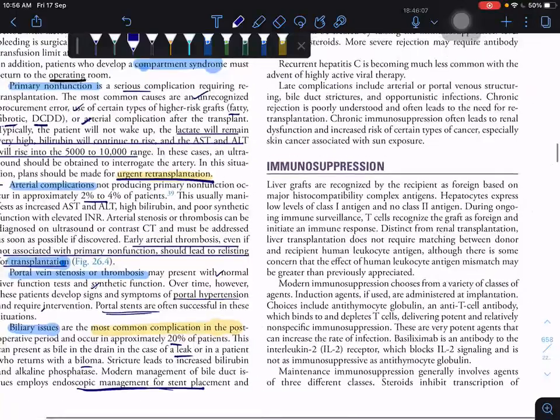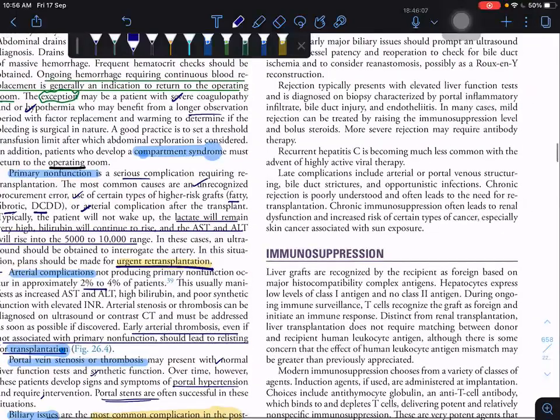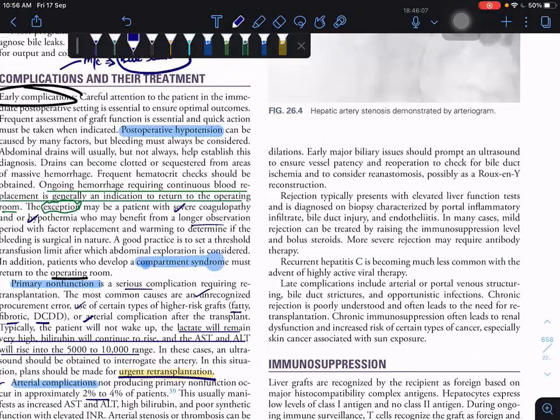For the initial treatment, you have to go with endoscopic management and stent placement. Later, if that fails, you can go for reanastomosis with a Roux-en-Y reconstruction.